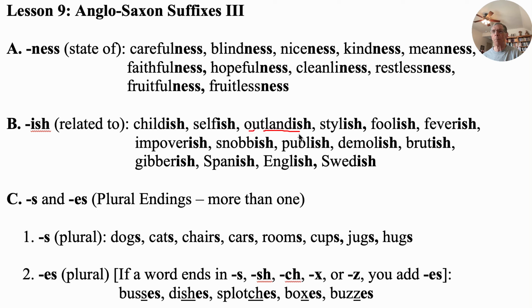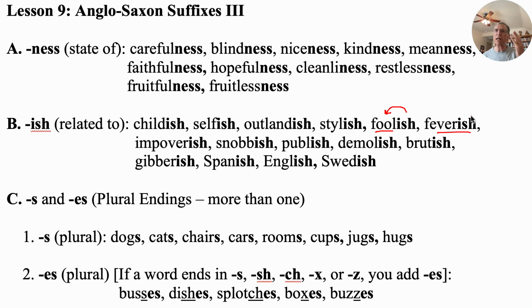Outlandish, like a clown. Clowns have red noses or whatever, and they wear all these costumes, and it's outlandish. Stylish, every year when the new fashions come out, a lot of people want to be in style, and they want to be stylish with the latest shirts, dresses, pants, whatever. Foolish, this is related to being a fool and doing foolish or unwise things.